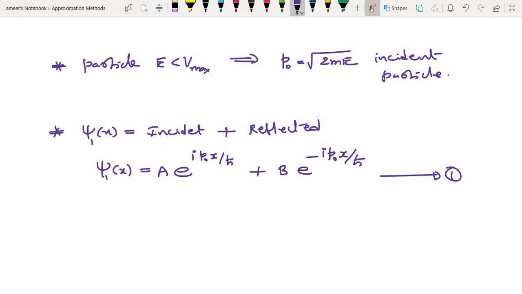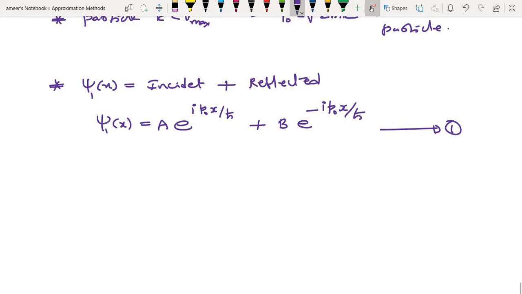Region 3 is similar. That means a particle can tunnel from region 1 to region 3, or be incident in region 3 and come to region 1. Both are the same. So okay, fine.